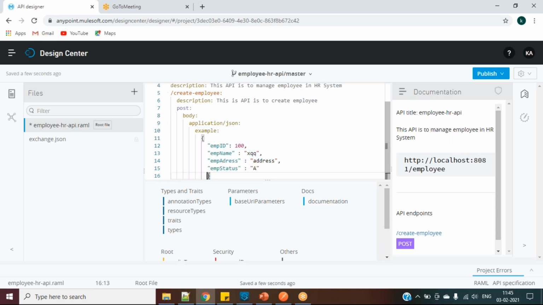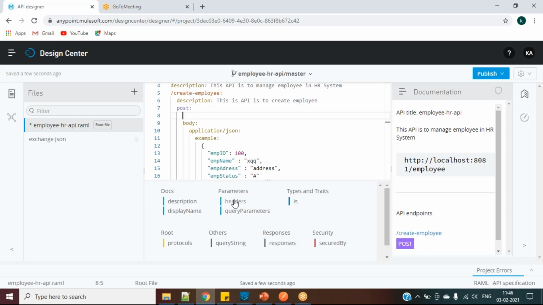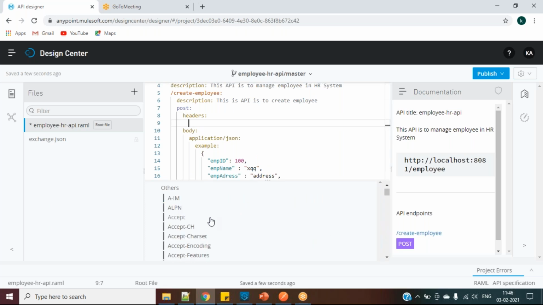Like this we are doing. So instead of this, I will show you how to get our examples. Let me just complete this one. And if I want to add any headers also, I can. After post, if I click enter, I will have some headers, and I can give whatever header I want.